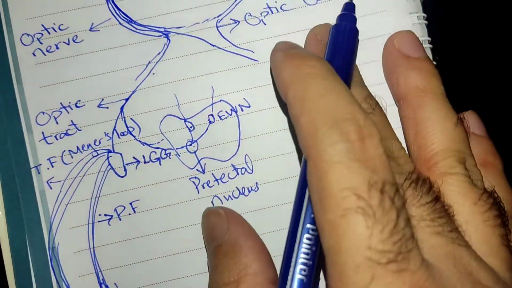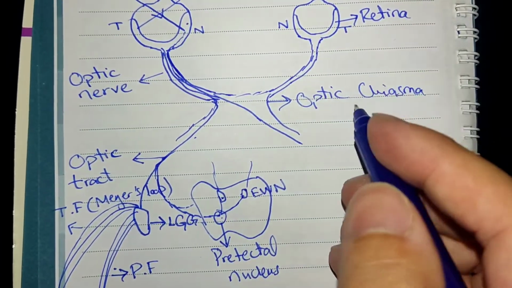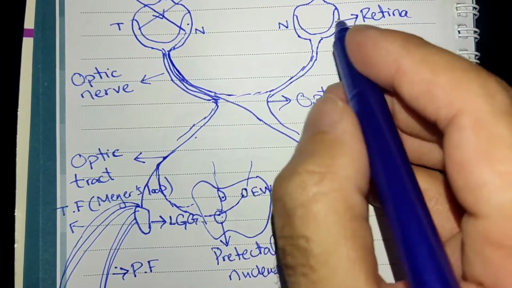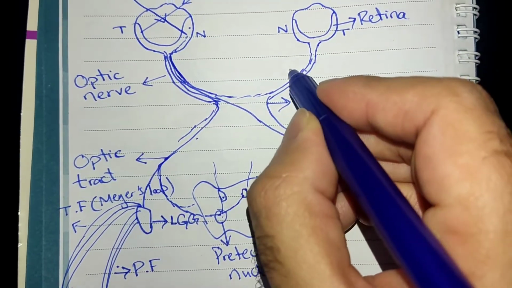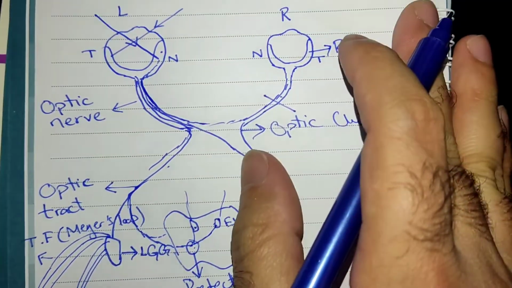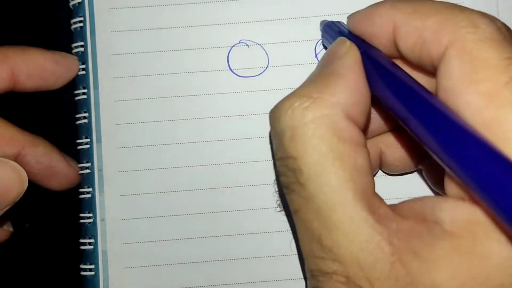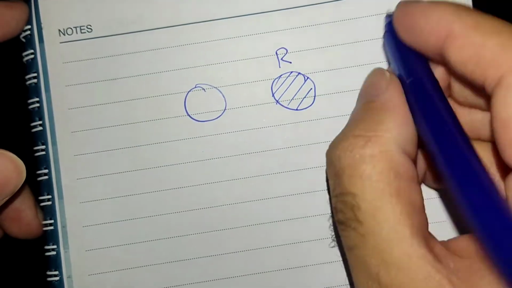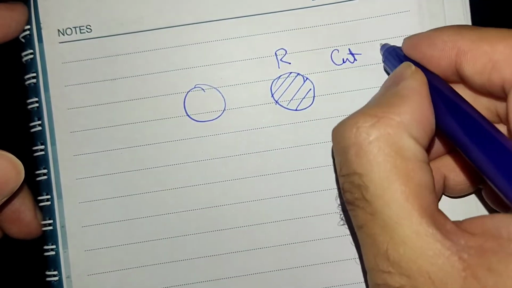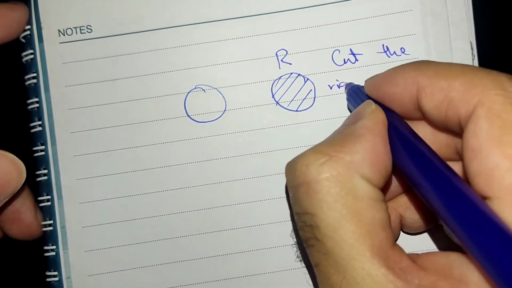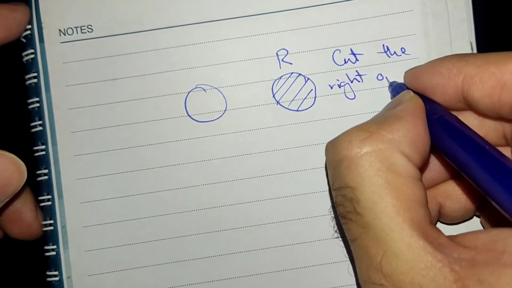Now, let's discuss the lesions. Let's say if this optic nerve is cut here, what will be the visual field defect? Now the visual field defect, if that fiber is cut, it will result in complete visual loss of one side. If you cut the right optic nerve,